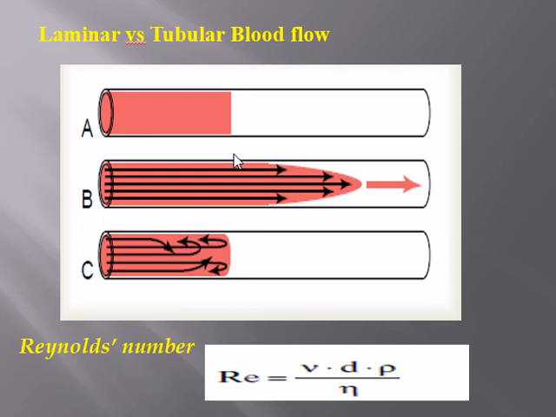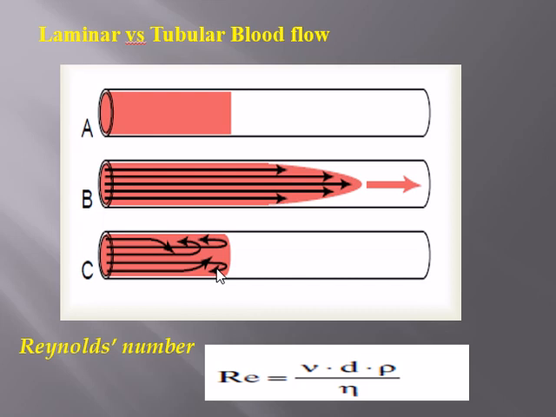Now the turbulent blood flow is when there is a kink in the vessel. When you are watering your plants with a lawn pipe and you press it, you can see that there is turbulence in the water.